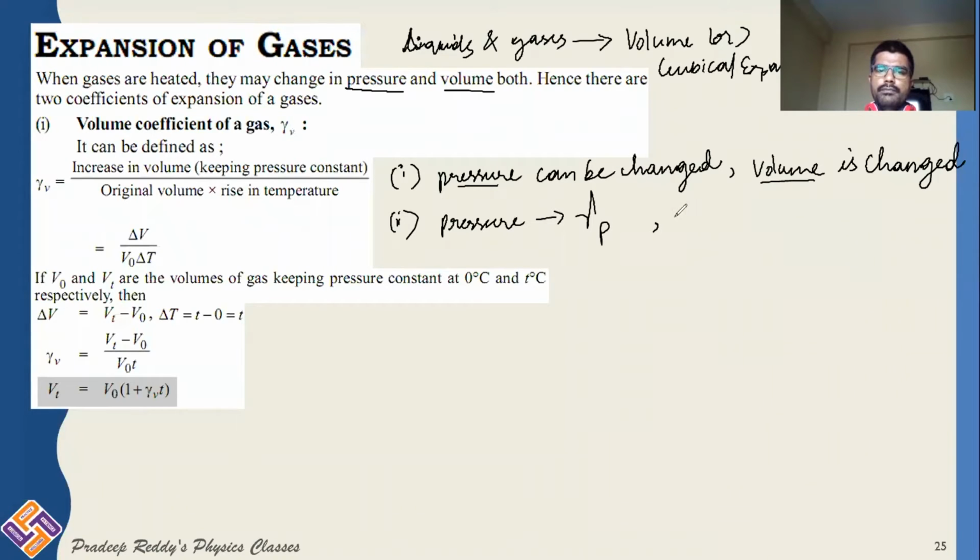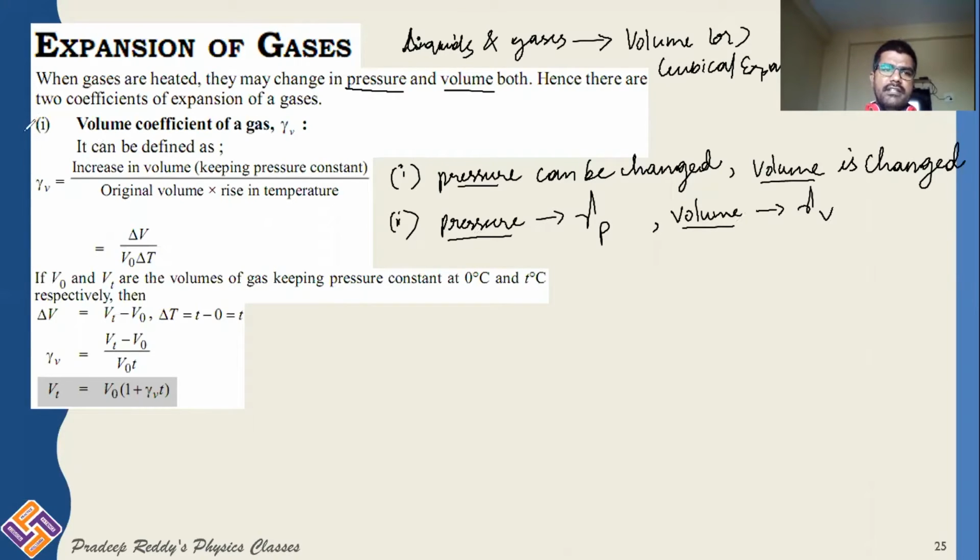Whereas if it is volume, you will write it as gamma V, the coefficient of cubical expansion where volume is undergoing change. So we will have two coefficients when we deal with gaseous expansion.